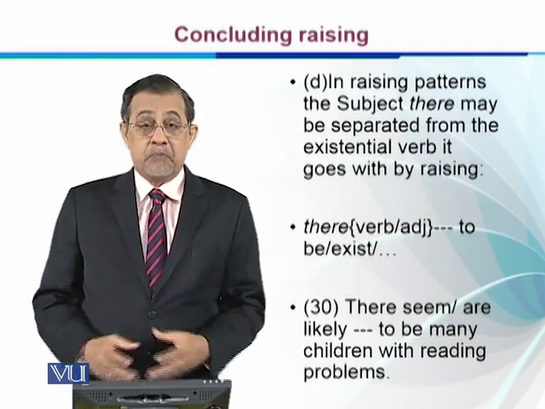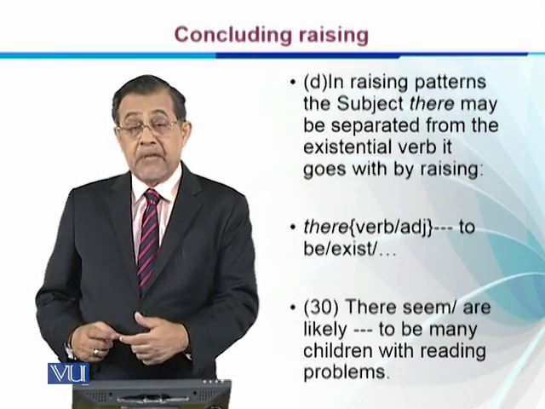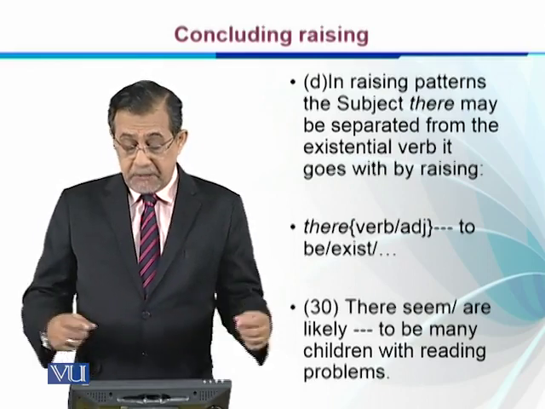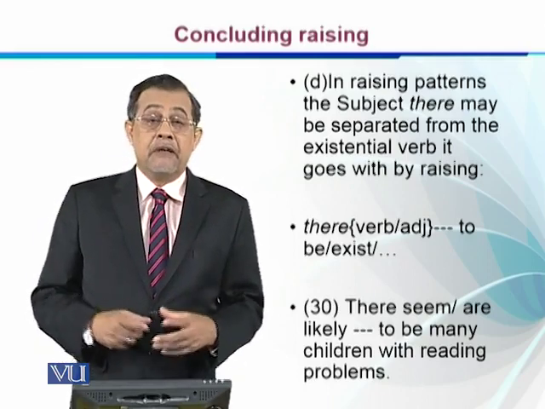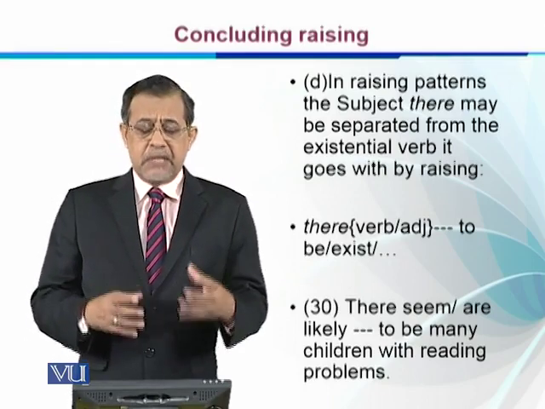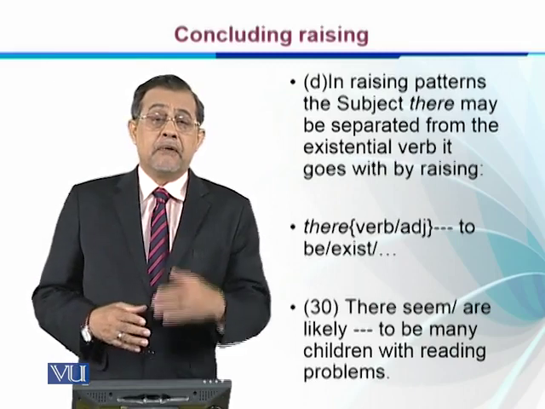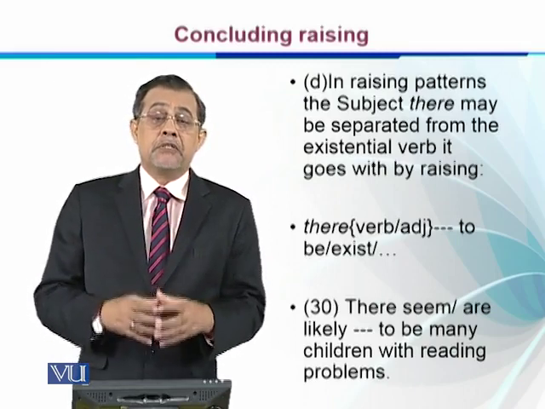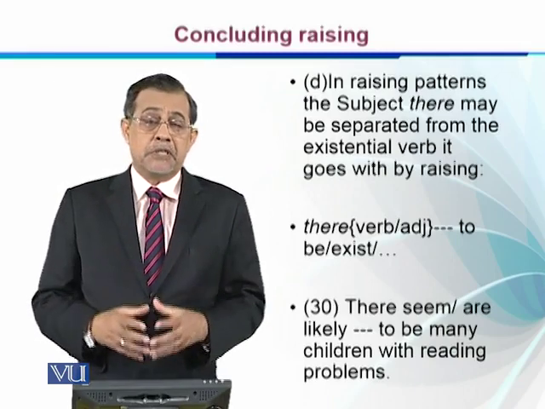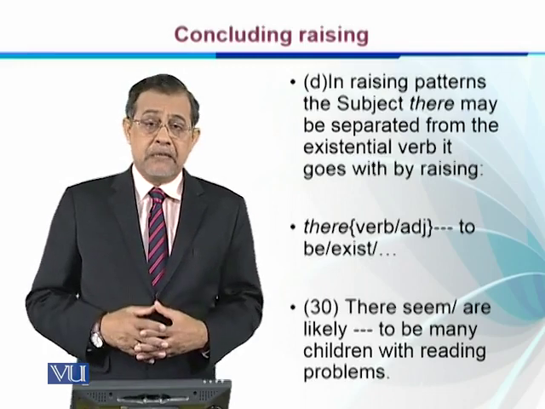So "there" is raised from the position after "likely to" to the initial position of the subject and separated from its existential verb. These are some of the aspects which tell us that the noun phrase which is brought to the initial position in such a sentence cannot be filled with any lexical word.